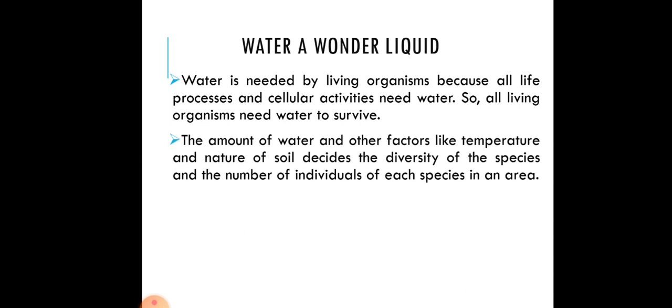The amount of water and other factors like temperature and nature of soil decide the diversity of the species and the number of individuals of each species in an area. So the amount of water available in an area decides how many different types of species there will be, and their number is decided by the amount of water and factors like temperature and nature of the soil.